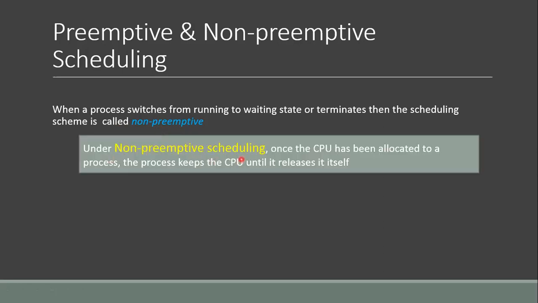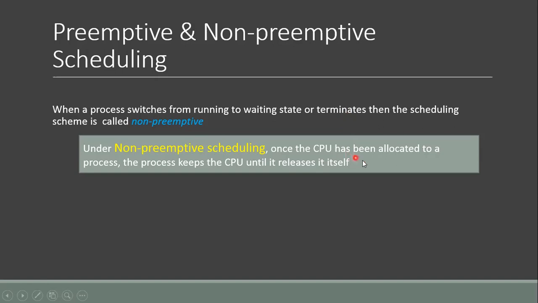Under non-preemptive scheduling, once the CPU has been allocated to a process, the process keeps the CPU until it releases it itself. This means the process will keep running on this processor until it either moves from running to the waiting state or terminates.